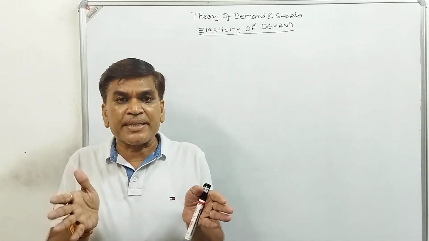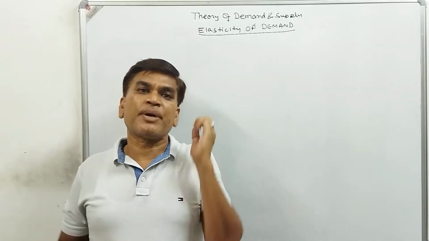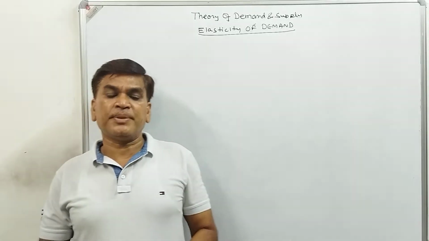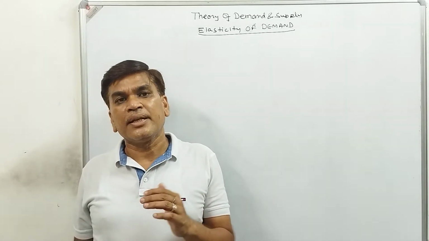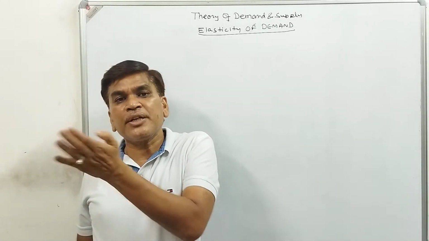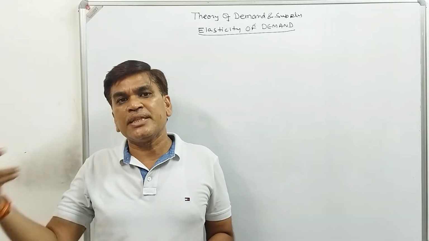In the first example, suppose the price of a headphone decreases from 500 to 400 and the demand increases from 100 to 150. So the change in price is 100 rupees, and the change in demand is 50.